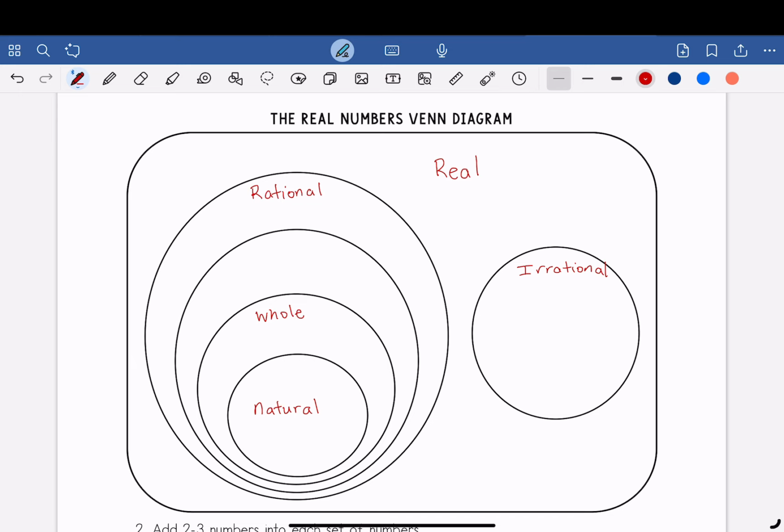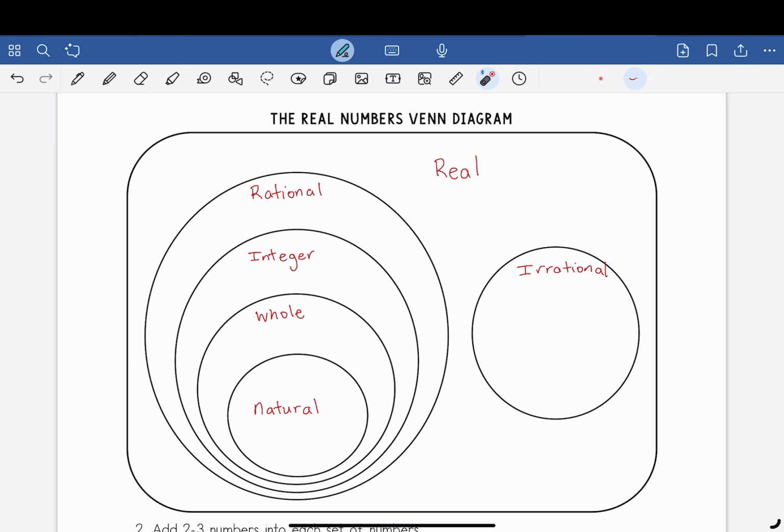And then whole numbers and natural numbers are included in integers. And integers include all whole numbers, but they have the positive, negative, and 0. And finally, we have the rational number and irrational numbers over here.